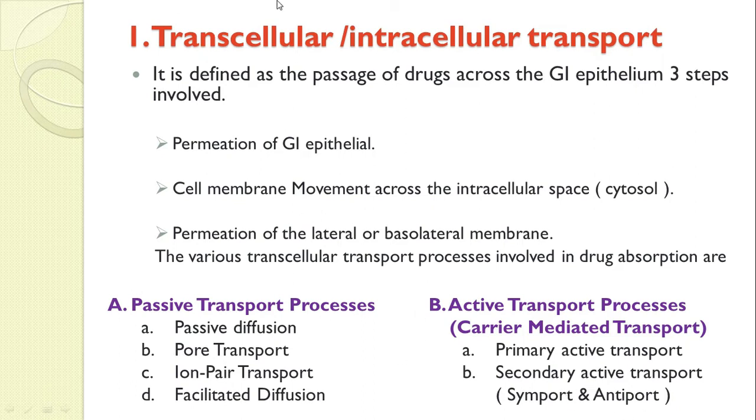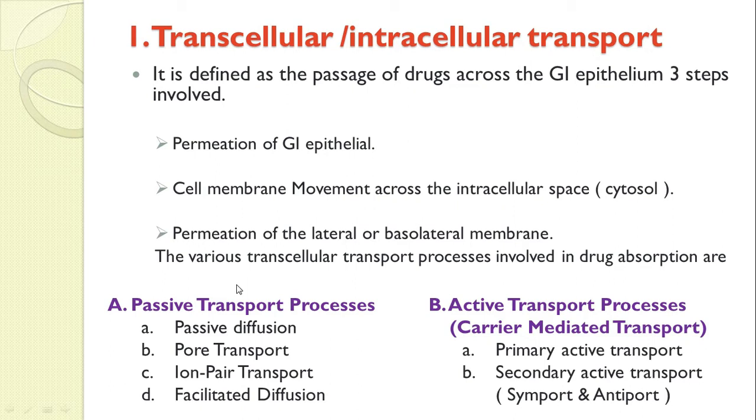Okay, these are the processes that come under the transcellular, or as we also call it, intracellular transport. First, passive transport processes: in that, passive diffusion, pore transfer, ion pair transfer, facilitated diffusion. These are the four processes that come under passive transport. And second, there are two processes, that is active transport processes. In that, first primary active transport and second secondary active transport.